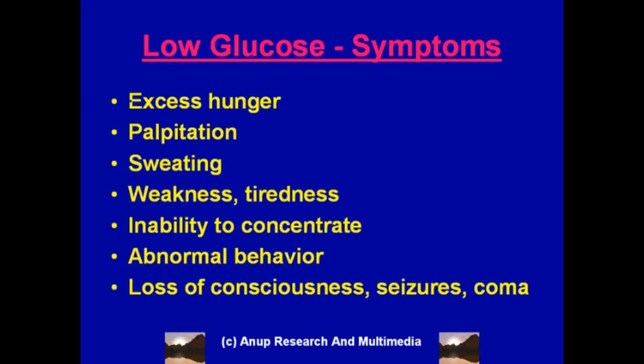All these symptoms of low glucose are explained in detail in our presentation called Low Glucose Levels or Hypoglycemia, Significance, Identification, and Corrections in the Right Way. That's a very important presentation. Please review that presentation.